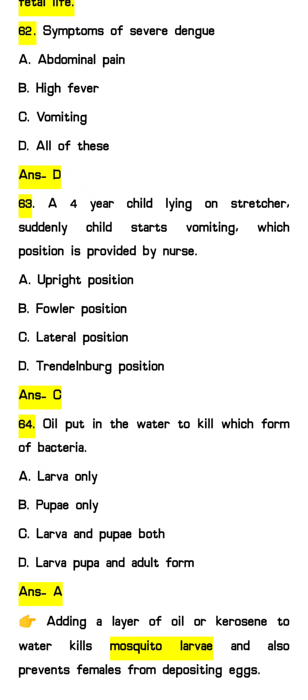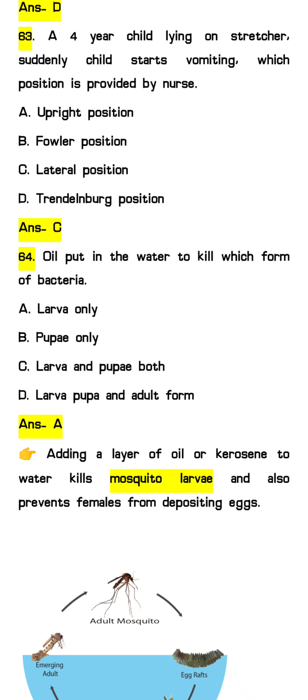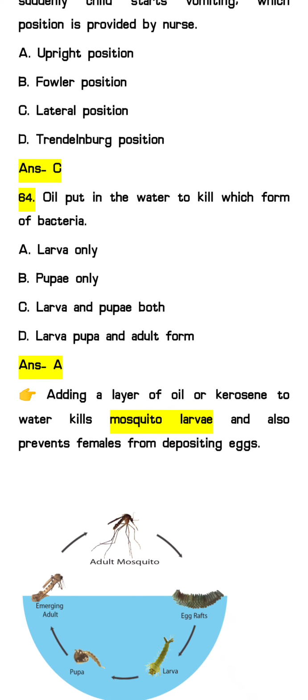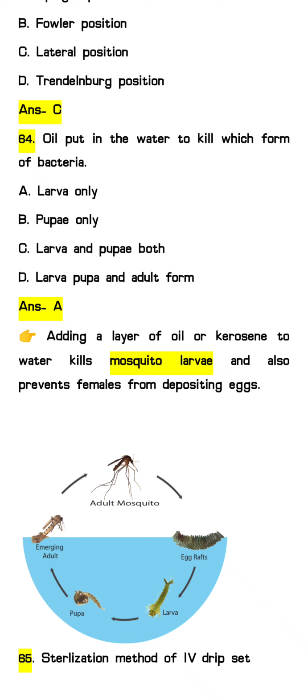Next question 64, oil is put in the water to kill which form of the mosquito? We put the oil mainly in stagnant water. Option A, larva only. Option B, pupae form. Option C, larva and pupae both. And option D, larva, pupae and adult form.